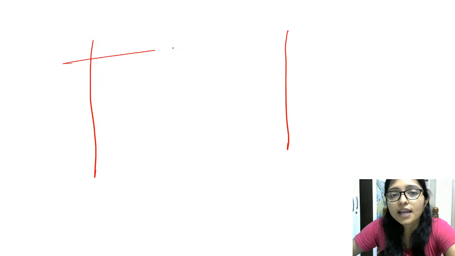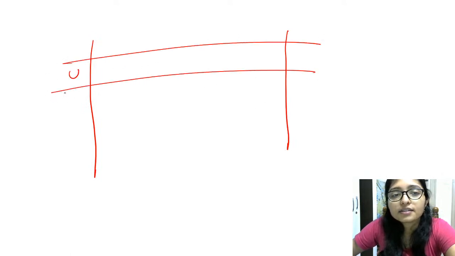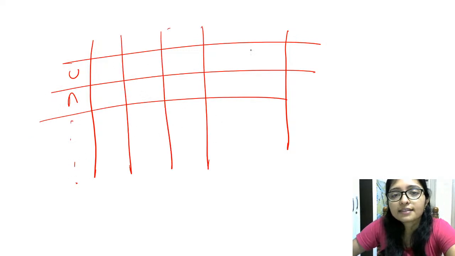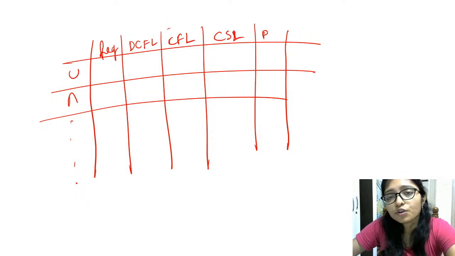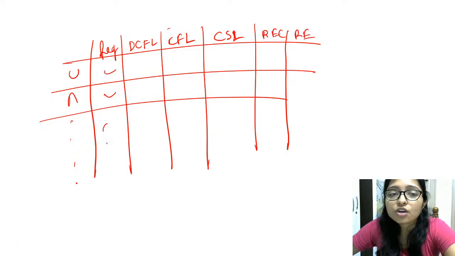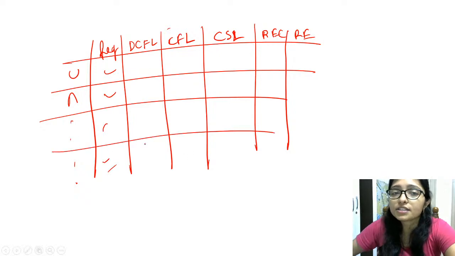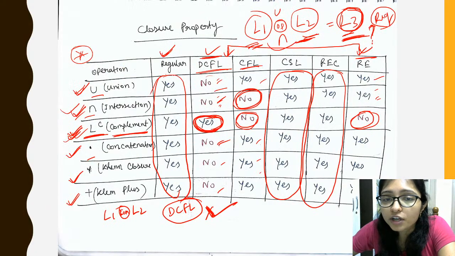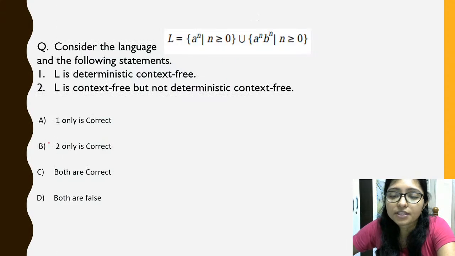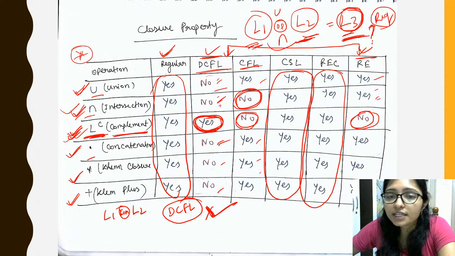Write union, intersection, and every operation, and draw regular, DCFL, CFL, CSL, recursive enumerable and recursive. For regular, all are closed. For DCFL, only for complement it is closed, so write that down.